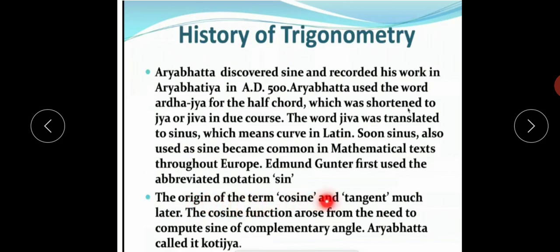The origin of the terms cosine and tangent came much later. The cosine function arose from the need to compute the sine of complementary angles. Aryabhatta called cosine Kotijaya.